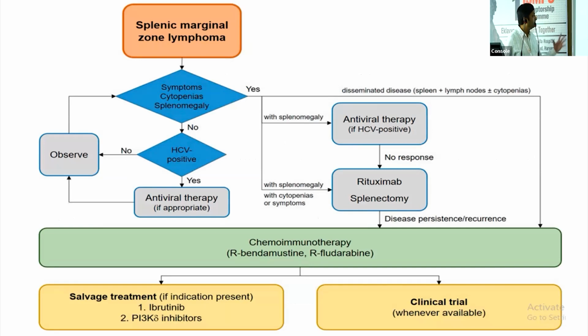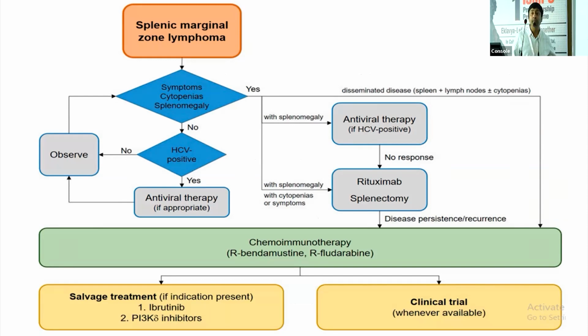And how do we achieve that? That's what we discuss. If it is HCV positive, treat the HCV. If it is HCV negative, treat with the single agent rituximab. Radiation does not have a role, of course. The spleen is the site. Radiation does not have a role, and you can use either rituximab monotherapy or chemoimmunotherapy for these types of patients.